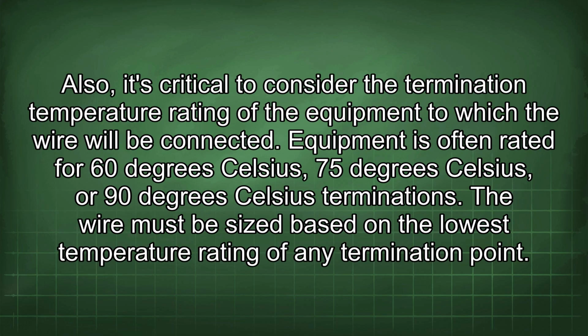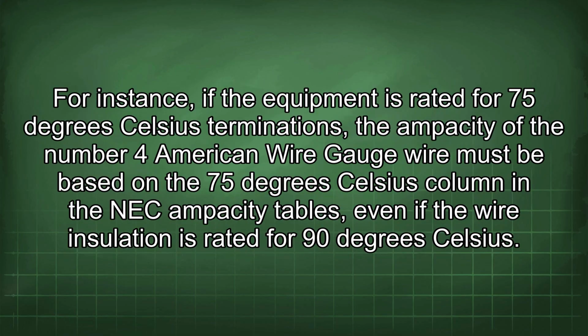Also, it's critical to consider the termination temperature rating of the equipment to which the wire will be connected. Equipment is often rated for 60 degrees Celsius, 75 degrees Celsius, or 90 degrees Celsius terminations. The wire must be sized based on the lowest temperature rating of any termination point. For instance, if the equipment is rated for 75 degrees Celsius terminations, the ampacity of the number 4 American wire gauge wire must be based on the 75 degrees Celsius column in the NEC ampacity tables, even if the wire insulation is rated for 90 degrees Celsius.